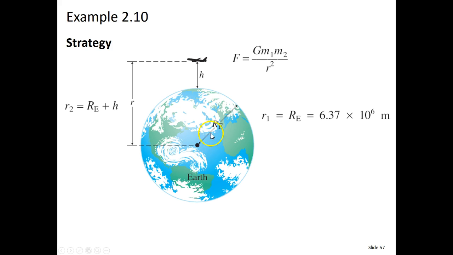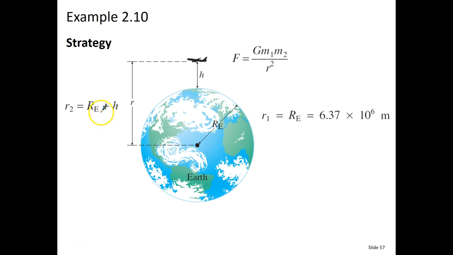That includes two things: the radius of the Earth, and the altitude at which we're flying. So to find the distance r, we need to add the radius of the Earth plus the height that we're flying at. That's the first part that's a little bit more challenging.